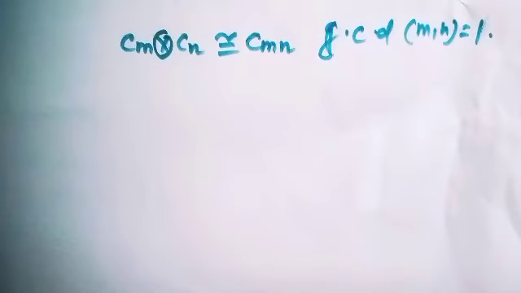The result will be true only when m and n are relatively prime to each other. So Z3 direct product Z2 is isomorphic to Z6 because 2 and 3 are relatively prime to each other. Okay, well.